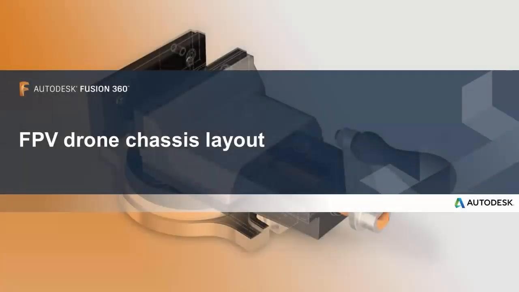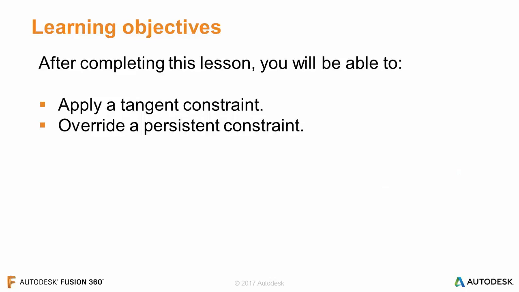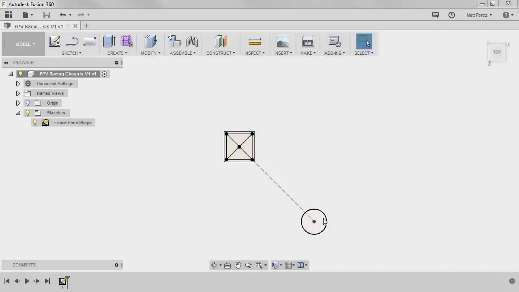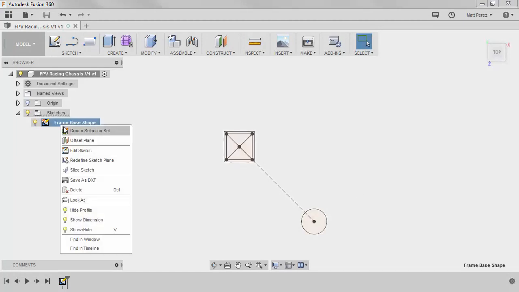In this lesson, we'll create an FPV drone chassis layout. After completing this lesson, you'll be able to apply a tangent constraint and override a persistent constraint. We're going to carry on with the file from our previous example. We're going to edit our sketch frame base shape.